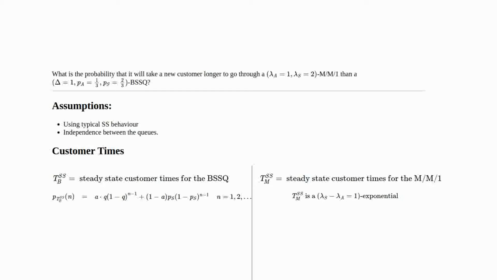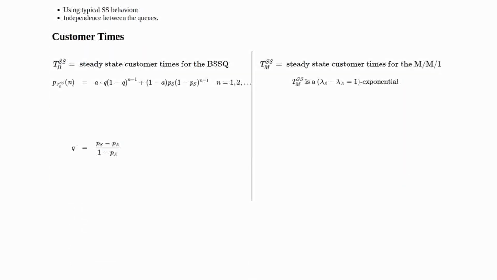As we know, it takes at least one time frame to flow through a queue, hence we start with n is 1. Here, Q, according to our theorem, is (PS minus PA) over (1 minus PA), and in this case, with PS being 2/3 and PA being 1/3, that'll just be 1/2. And A is (1 minus PA) over (1 minus PS). Again, in this case of PA and PS, A will be 2.